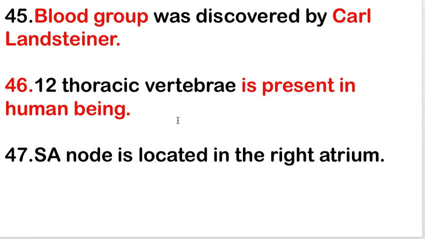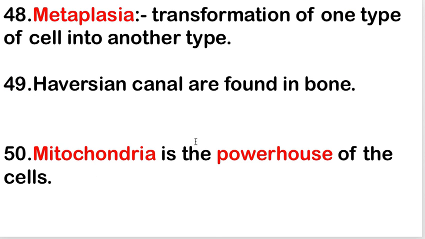Next is 12 thoracic vertebrae are present in the human being. Thoracic vertebra is 12. Next is the SA node is located in the right atrium. Next is metaplasia. Metaplasia means transformation of one type of cell into another type of cell. It's known as metaplasia. Next is Haversian canal. Haversian canals are found in the bone.